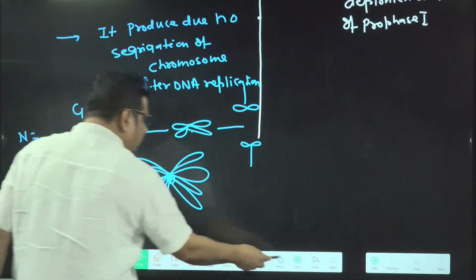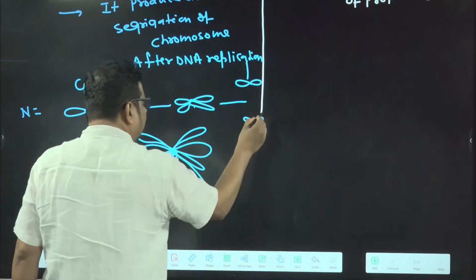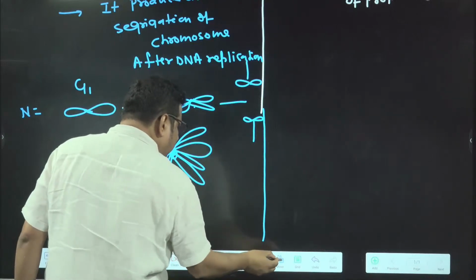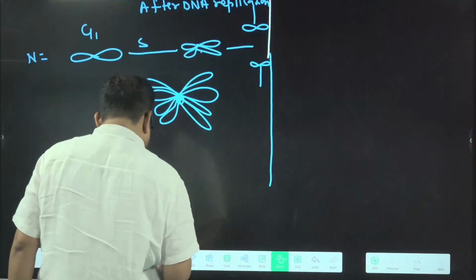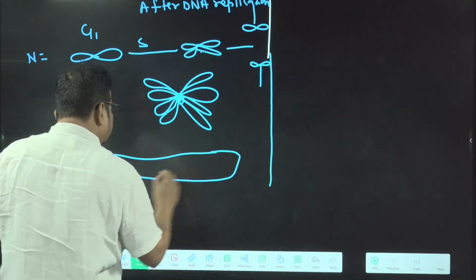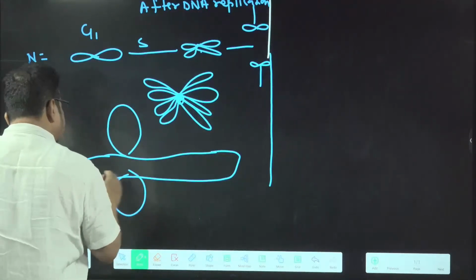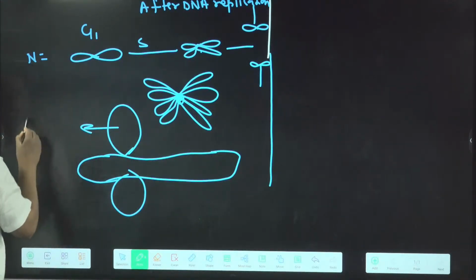And now from here, one more thing is going to be asked. What you will find in the chromosome is a ring-like structure. I am just drawing a diagram. Suppose this is a lampbrush chromosome, and here ring-like structures are present. So which one is this? Balbiani ring.